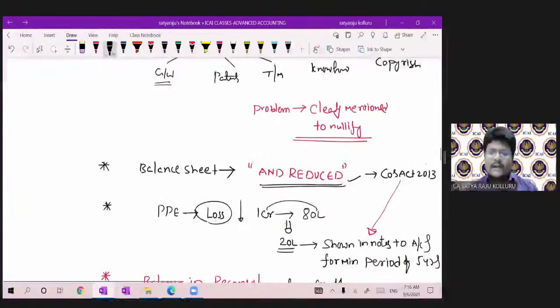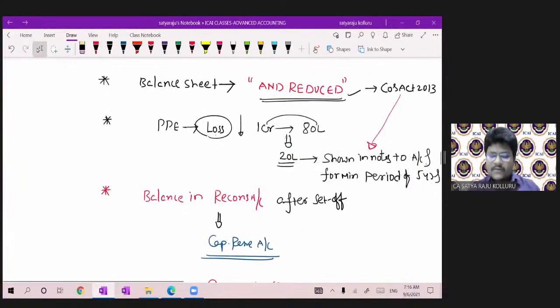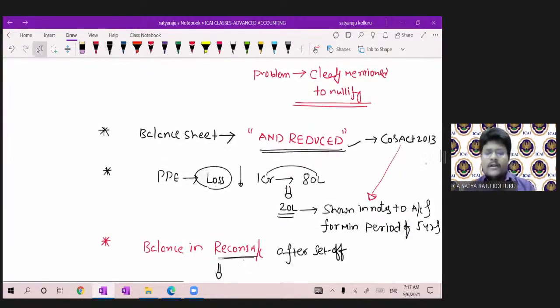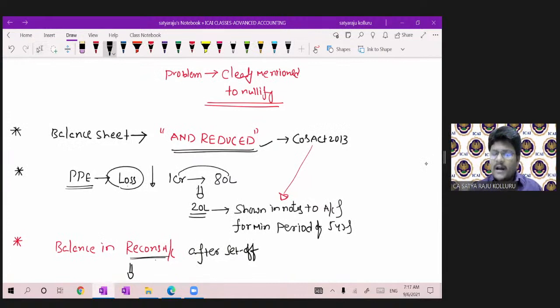Sir, after nullifying, if there is any balance in the reconstruction account after set off, you can transfer such amount to the capital reserve account. Sir, after completion of internal reconstruction, you should add the words 'and reduced' as per Companies Act 2013. One more important note: if any property, plant and equipment was revalued or reassessed, and during that process it derived a loss, such loss should be carried forward for a minimum of 5 years under notes to accounts. This is also as per Companies Act 2013, Schedule 3.